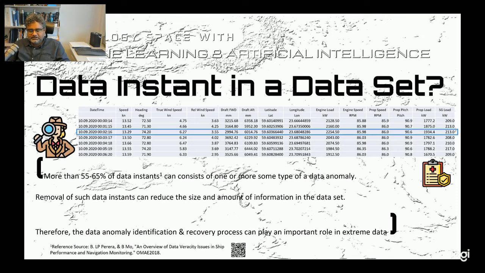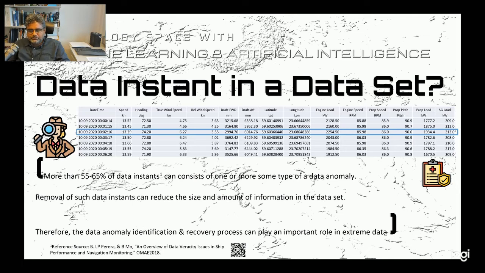In one of our research studies, we identified that 55 to 65% of data instants can consist of one or more types of data anomalies within themselves. So that means within this single line there can be one or more data anomalies.